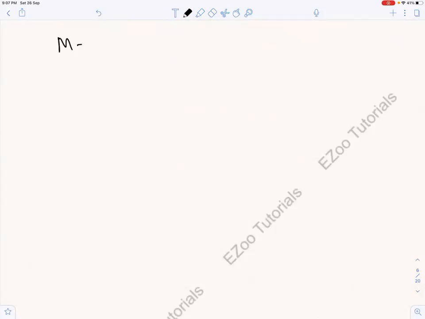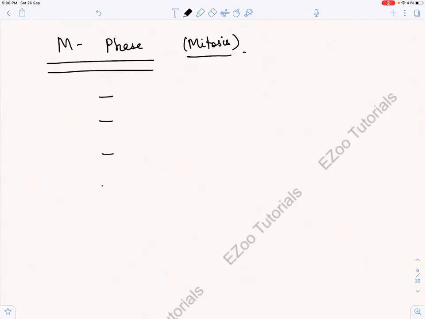What is this M phase? Now we are going to do this M phase or the mitosis or the mitotic phase. And what are the 4 phases? PMAT, I remember it by PMAT.